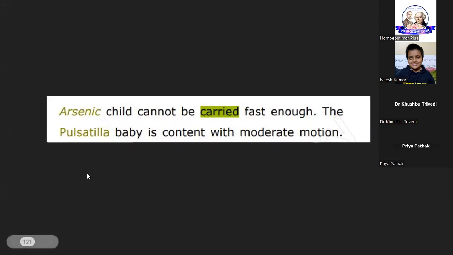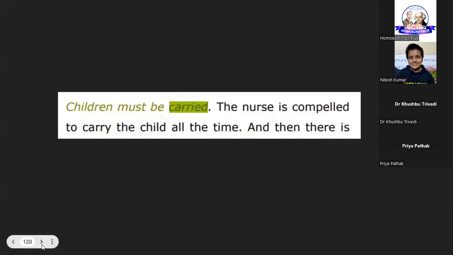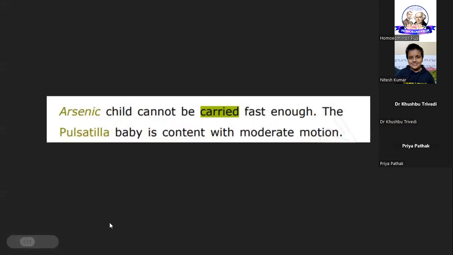One second, friends, just hold on. All these places I have quoted, I have taken the screenshots from Kent's repertory. So in all these places where the term carried is being used, is it for physical carrying or metaphorical meaning? In all these phrases that we have read, is there anywhere any indication that carried means the patient wants to be carried from a state of disease to a state of health? Is any such meaning reflected anywhere, friends?